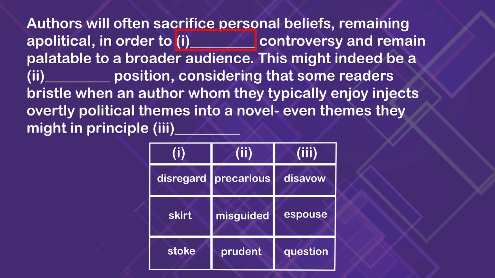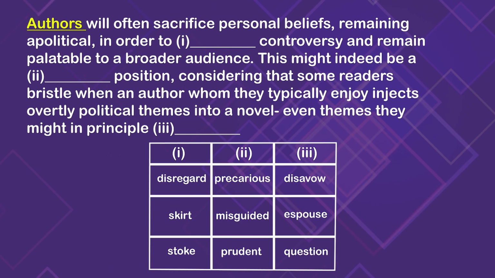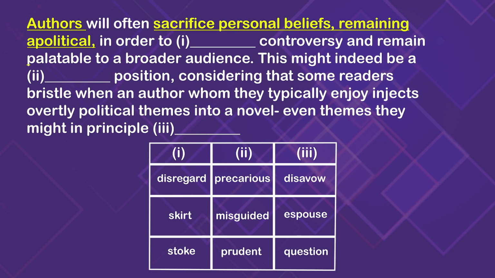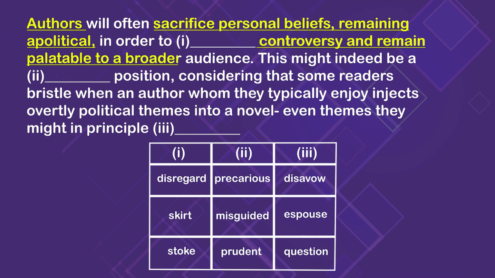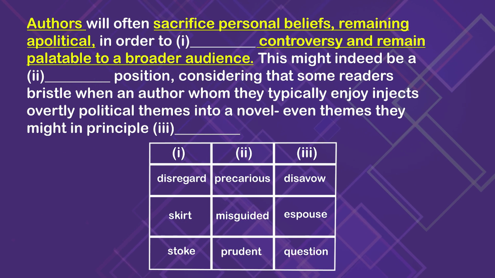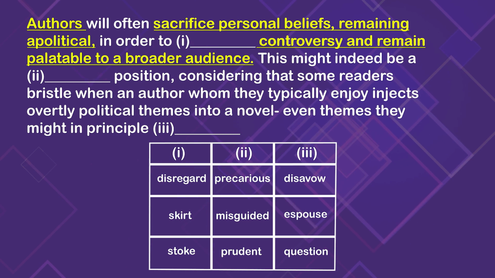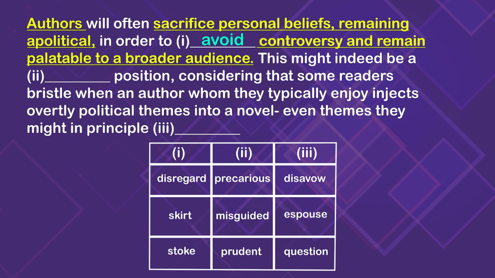So we know that the who is the authors. Now, what do we know about the authors based on this first sentence? Well, they often sacrifice personal beliefs, remaining apolitical or not taking a side on a political issue, something that might be controversial. And they do that in order to blank controversy and remain palatable to a broader audience. So that is the idea that if they aren't coming up with controversial opinions, a larger audience will find them appealing. Based on our context clues, we can plug in a word like avoid for this first blank.